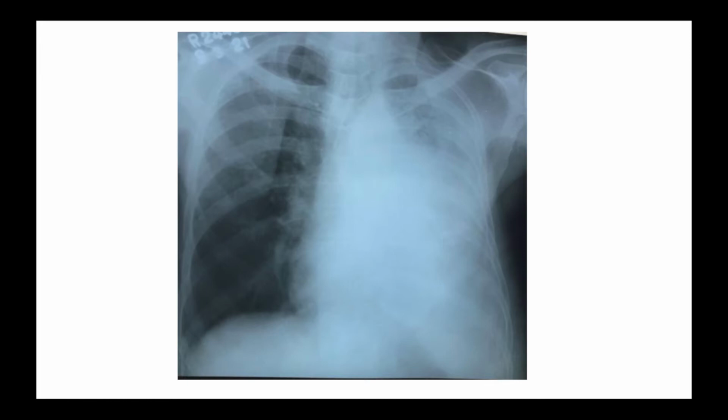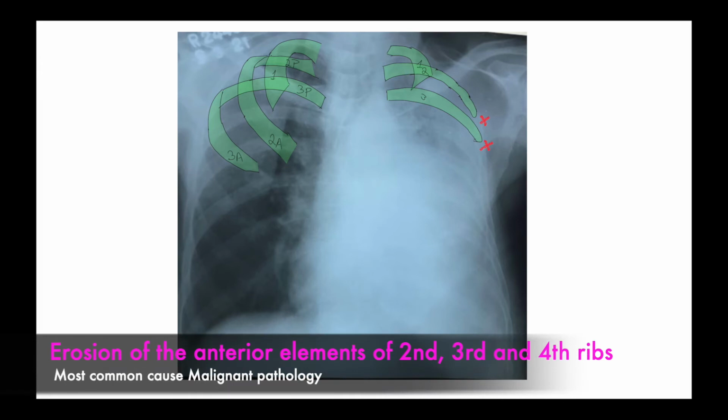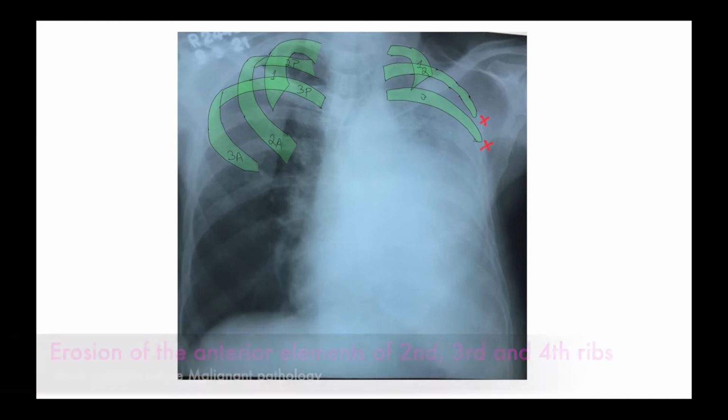And if you see the bony cage properly, you will see that the second rib and the third and fourth ribs are not visualized. They are most probably eroded, and the most probable cause of erosion of rib is some malignant pathology. And if you see the trachea also, the left main bronchus is abruptly discontinued. It means some mass has compressed the left main bronchus.